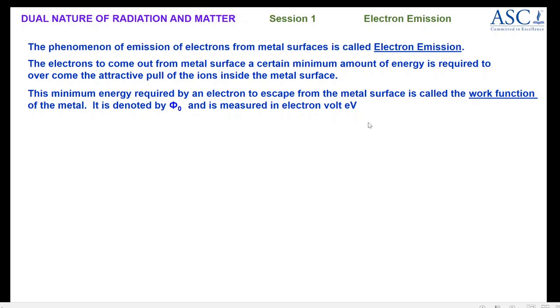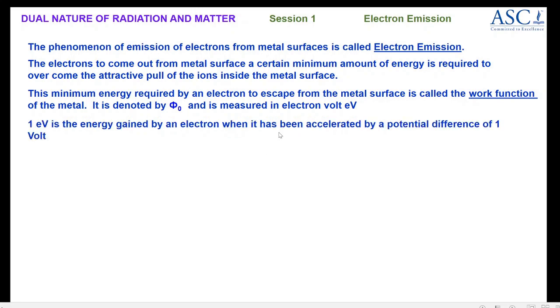You also know the unit of energy in the SI system is joule, but in atomic physics and nuclear physics we usually use electron volt as the unit for energy. Now the definition for 1 electron volt is as follows. 1 electron volt is the energy gained by an electron when it has been accelerated by a potential difference of 1 volt. And the conversion is 1 electron volt is equal to 1.6 into 10 to the power minus 19 joule.